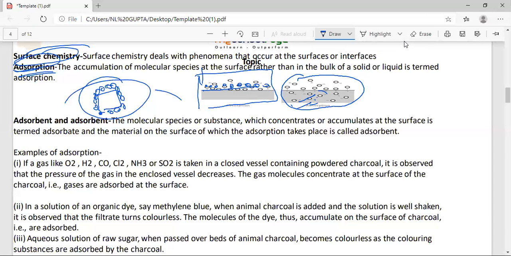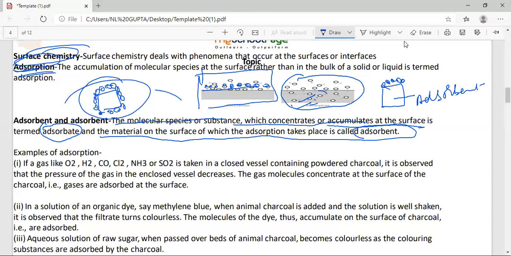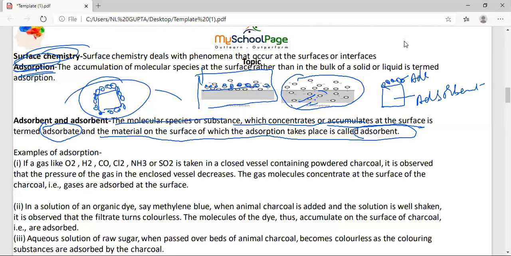So here, students, there is one more pair of terms, adsorbent and absorbent. The molecule, species or substance which concentrates or accumulates on the surface is termed the adsorbate. That is the adsorbate, getting adsorbed, and the material on the surface of which adsorption takes place is known as the adsorbent. So this material is known as the adsorbent. And anything which is getting adsorbed on this is known as the adsorbate. This is the point which we have to keep in mind.